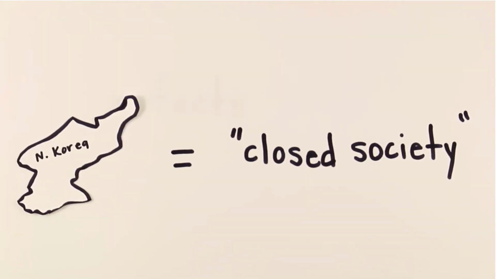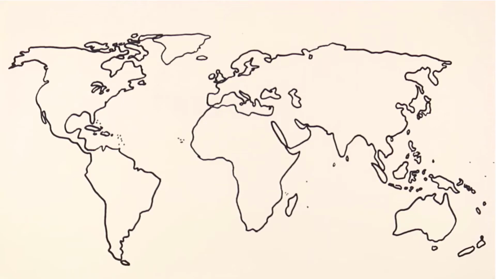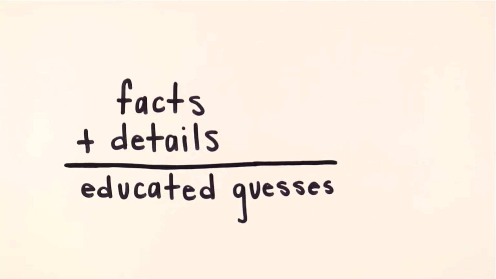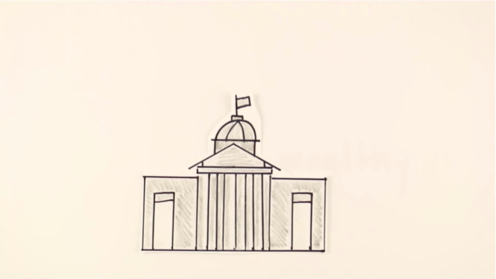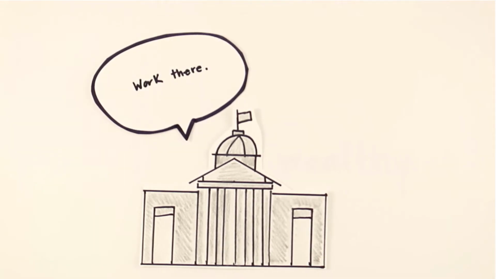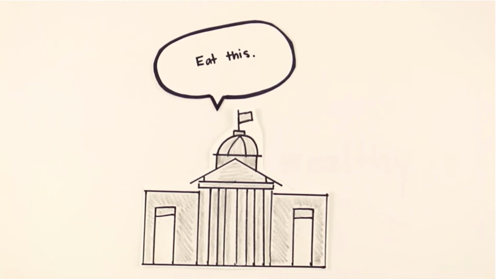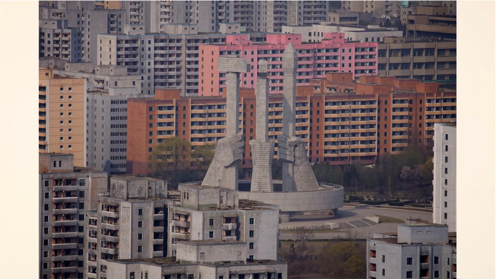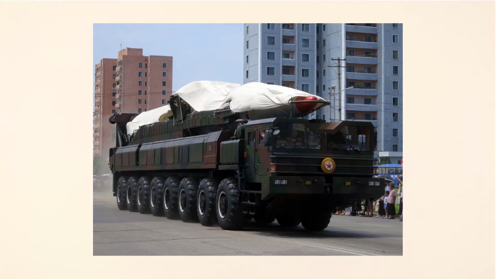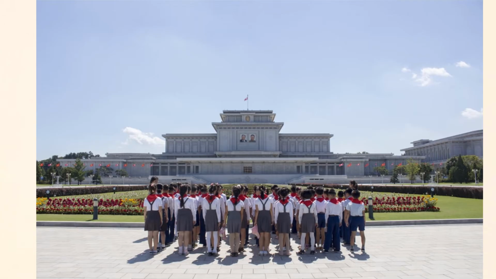North Korea is an almost completely closed society, meaning it is very secretive and doesn't share a lot of information with the outside world. A lot of the facts and details the world thinks it knows about North Korea are often based on educated guesses. The government makes all economic decisions for the people. It is a complete command economy where the leader decides who will work where and even how much food people are given. While people often live in poor conditions and lack basic supplies such as food, the government spends millions of dollars on its military, including possible nuclear weapons.